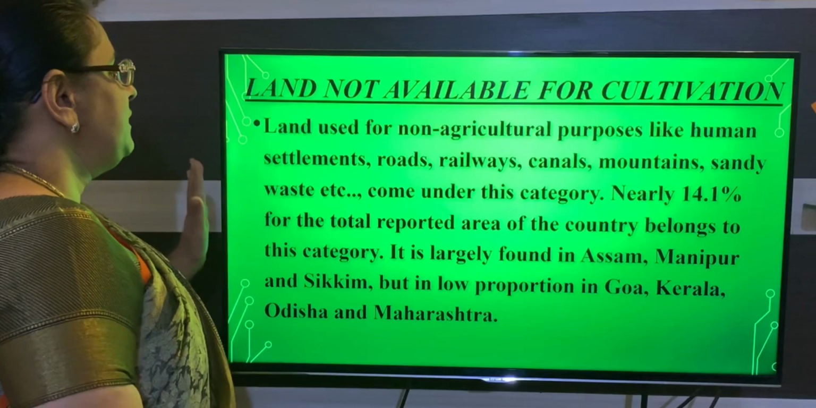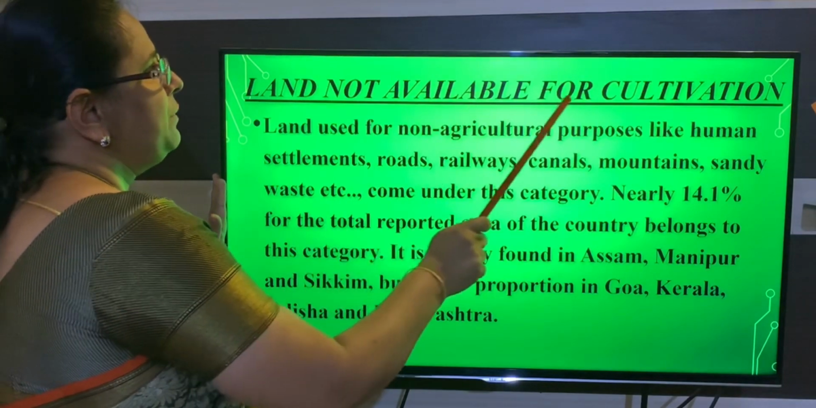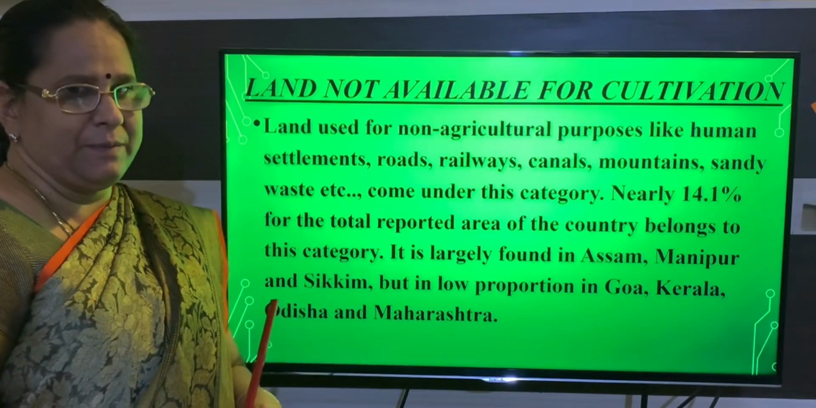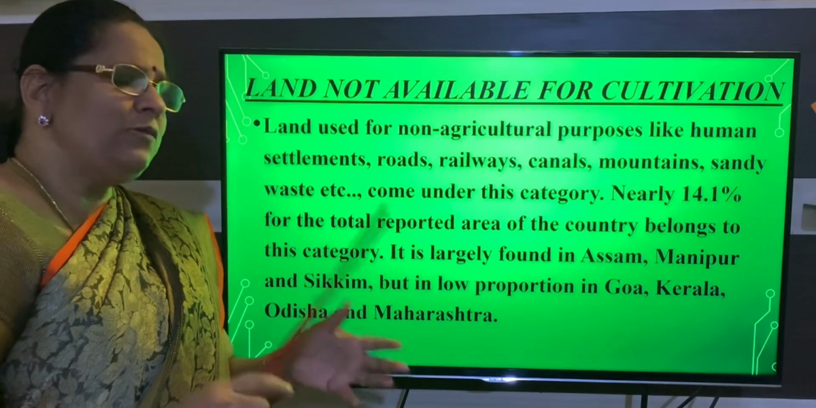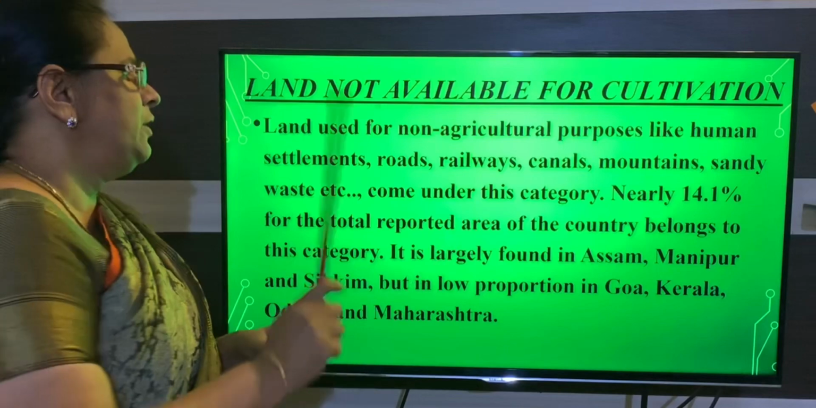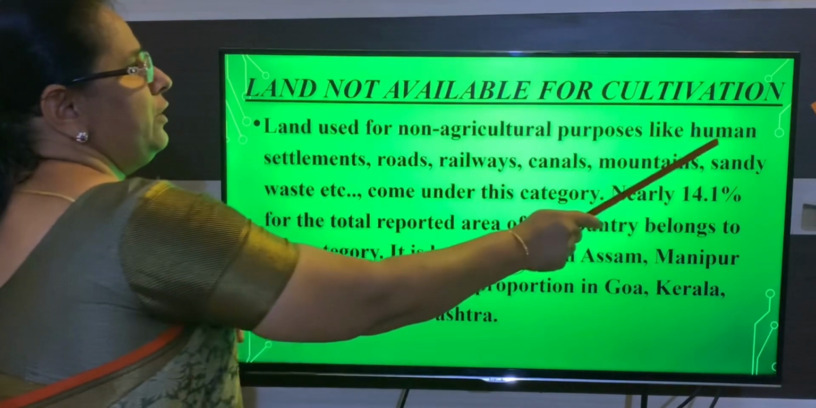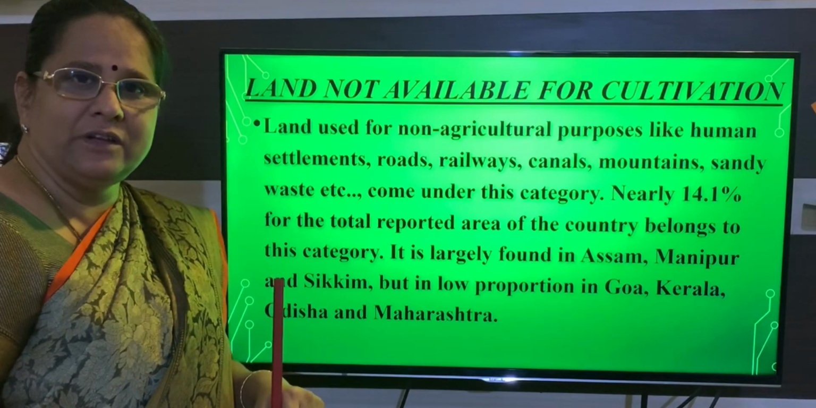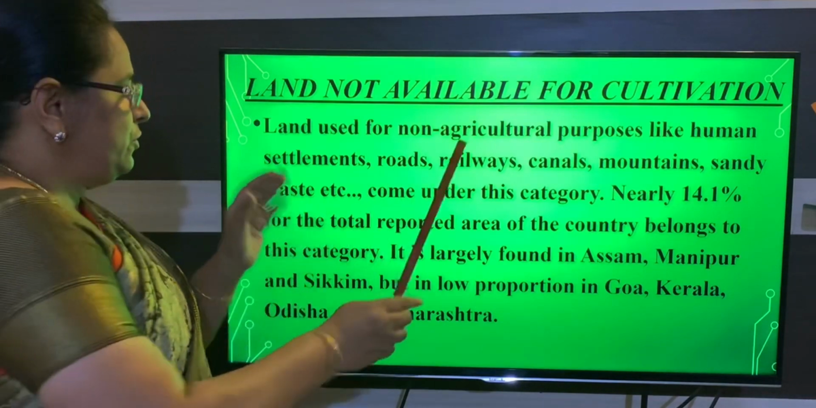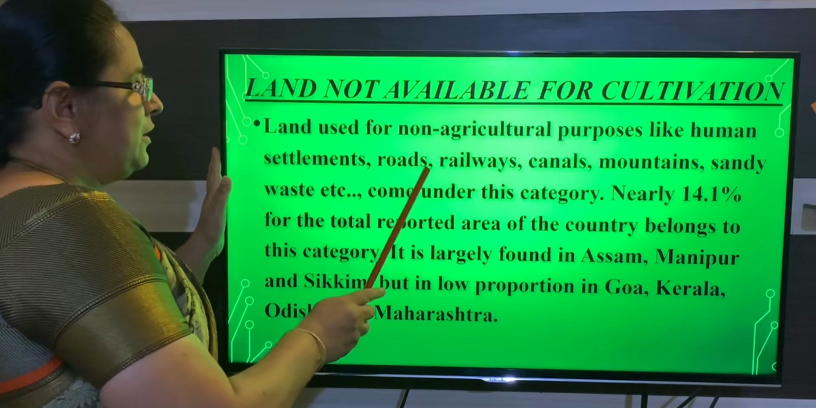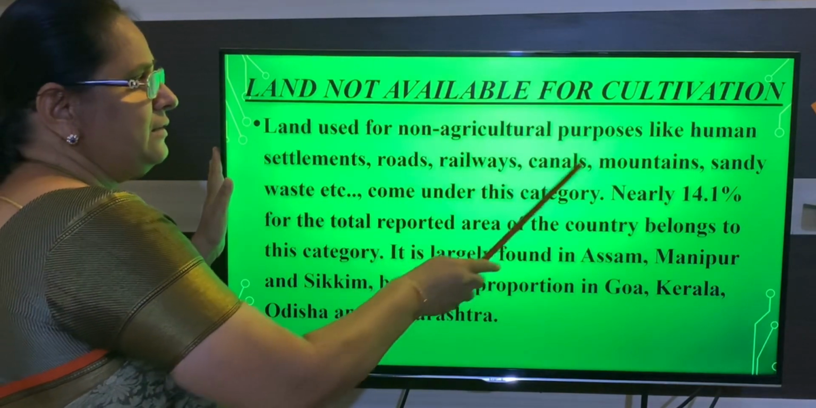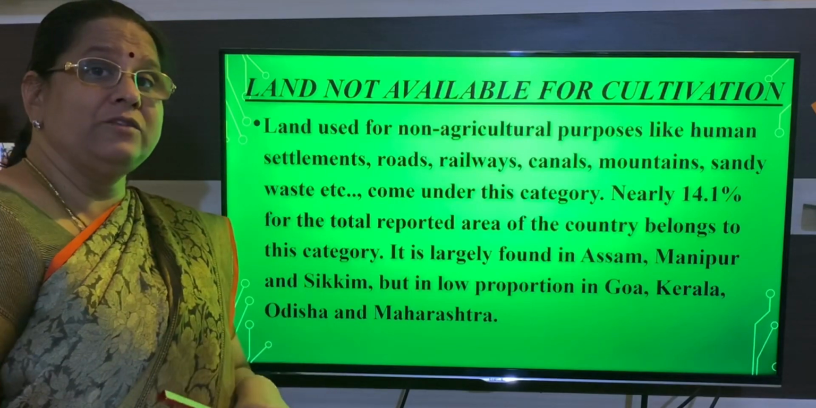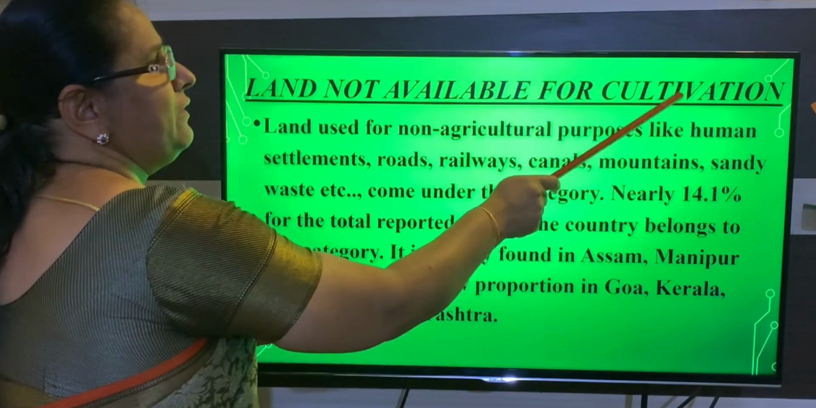The next we will learn about land not available for cultivation. We are not using it for the agriculture purpose, that is cultivation purpose. Then what purpose are we using this land for? We are using this land for human settlement, that is what you call residential house. So it is used for human settlement, roads, railway, canals, mountain and sandy waste. For this purpose these lands are used, but not for cultivation purpose.